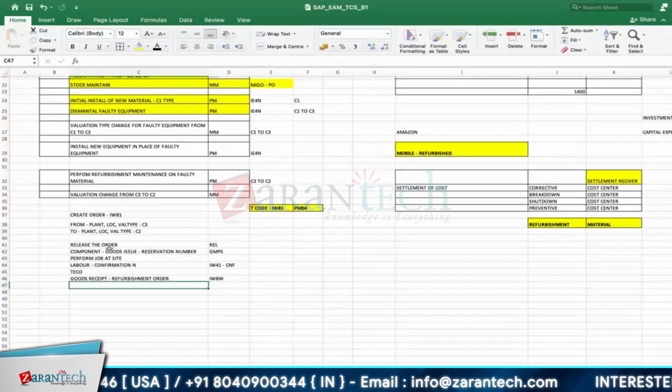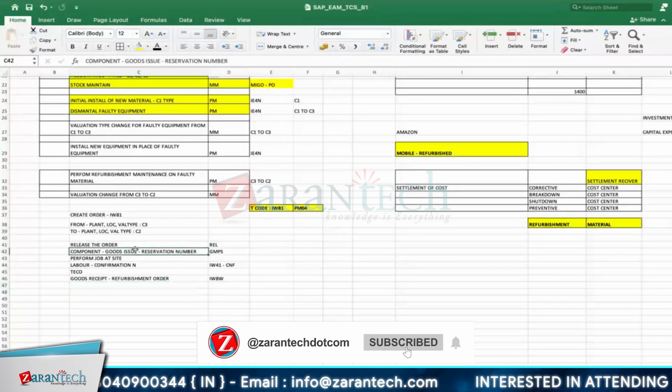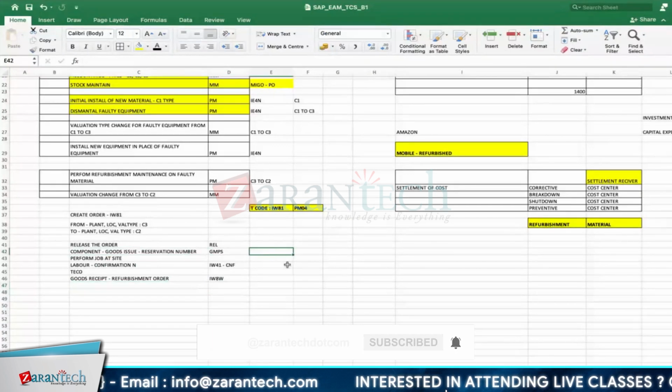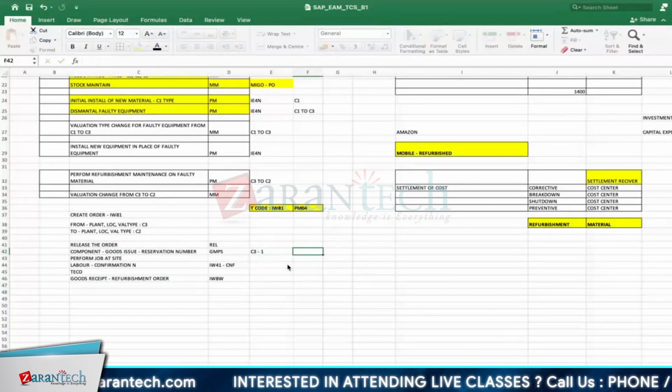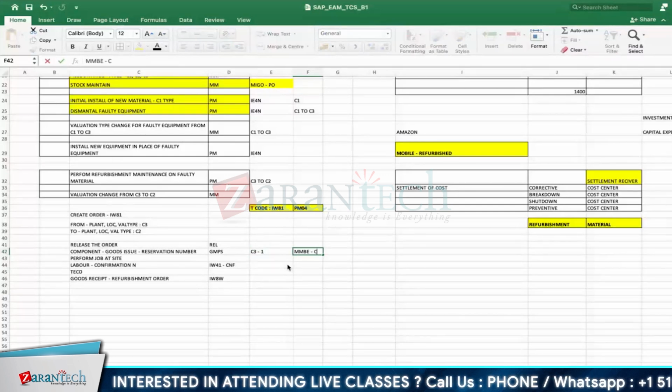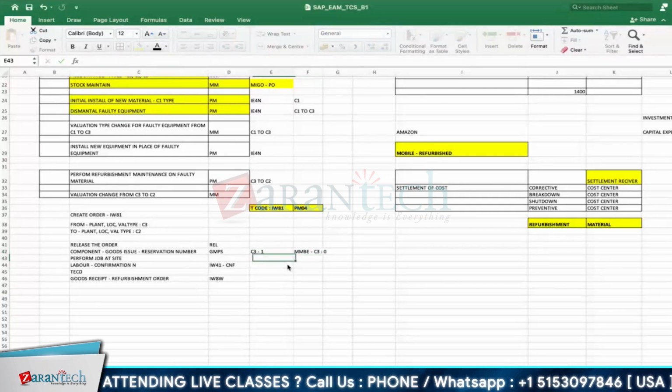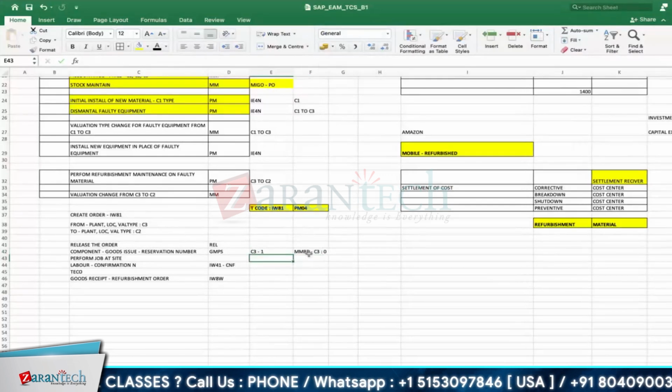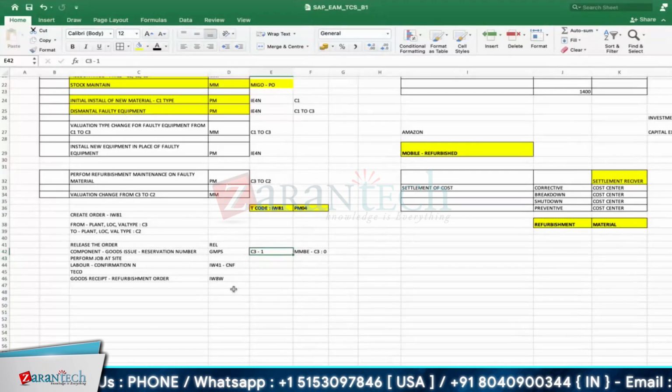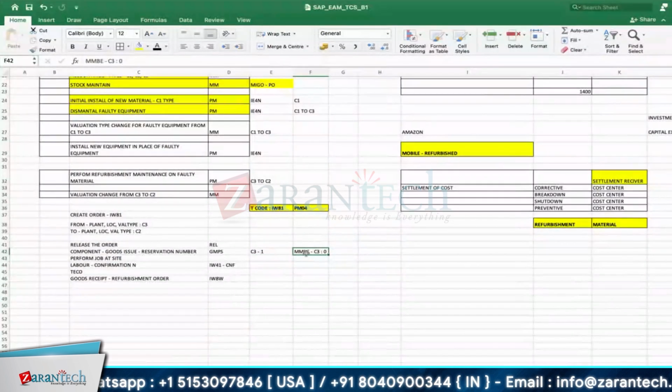Now what I have done, I have received the material. Okay, goods issue. What was the quantity? C3 was 1. Right. Now if I go for the stock, if I check C3, now it will be 0. C3 won't be there. Only 1 was there. Anyway, I have withdrawn it. It is not in the stores now. It is not in the stock.